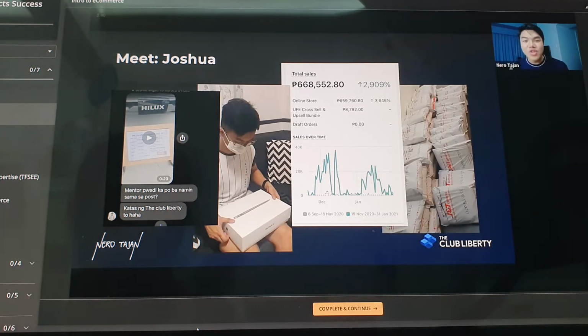They bought a Hilux. I am so proud of my student. I am so proud. That is the potential of online selling. Simple online selling. And I want you to take note that it is not a special item. Bags. As simple as bags. Handbag, pouch, purse, any bags, tactical bags. That is the potential. Guys, are you amazed right now? Are you shocked that you have the potential?